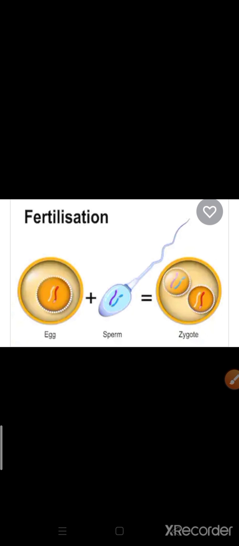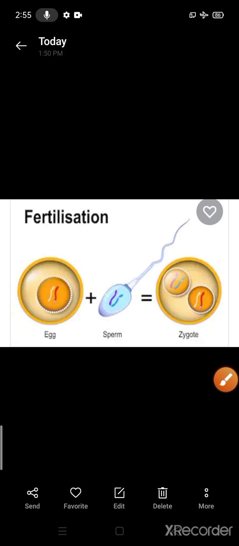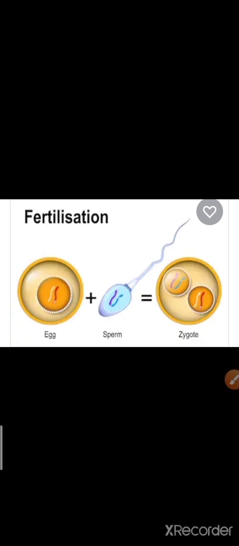So the process of fertilization produces a new cell. You can see on your screen, a new cell is formed after the process of fertilization. This new cell is known as the zygote. This zygote is actually a fertilized ovum or fertilized egg. Zygote is a fertilized egg. So the zygote grows and develops into a new baby. This zygote only develops and forms a new baby.